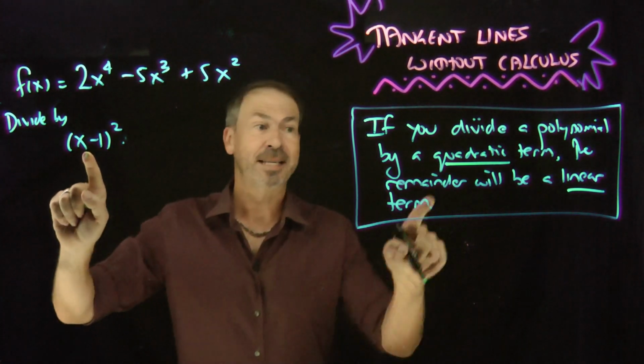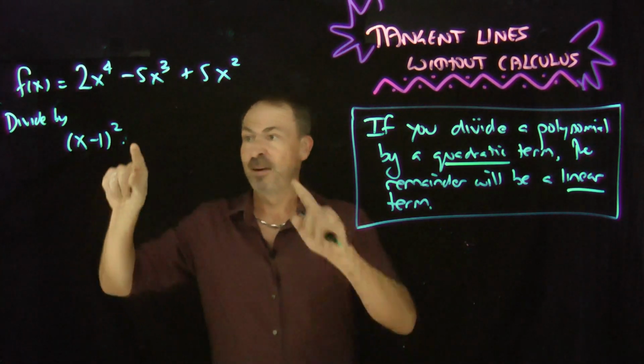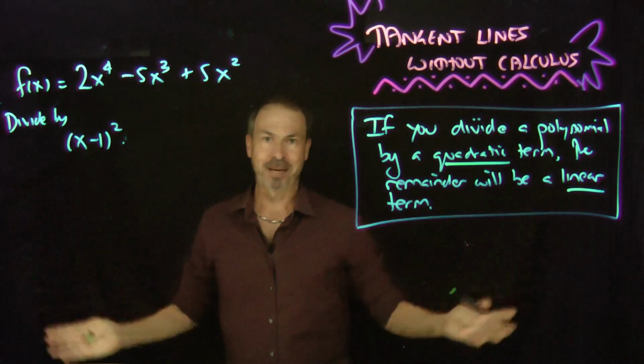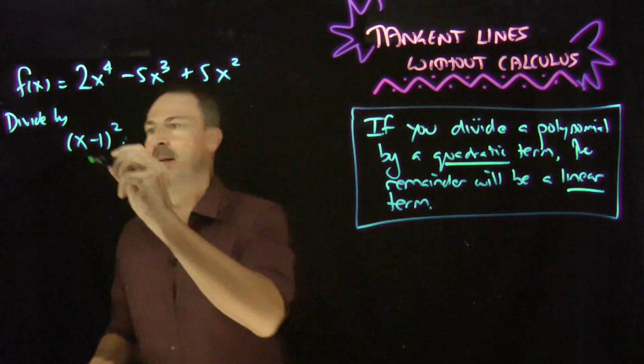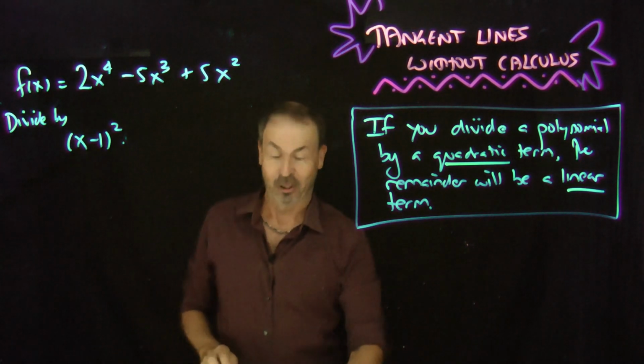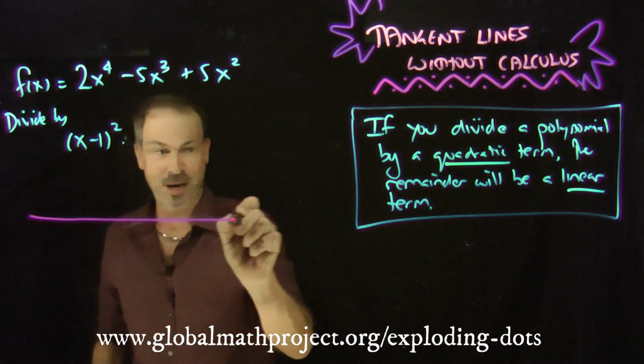X minus 1 all squared is definitely quadratic. I claim if I divide this by that, out will pop a linear term, mx plus b, something like that. All right, let's do it. Now, of course, those who know me know I'm going to do this the exploding dots way, so feel free to look up exploding dots to see what I'm doing.